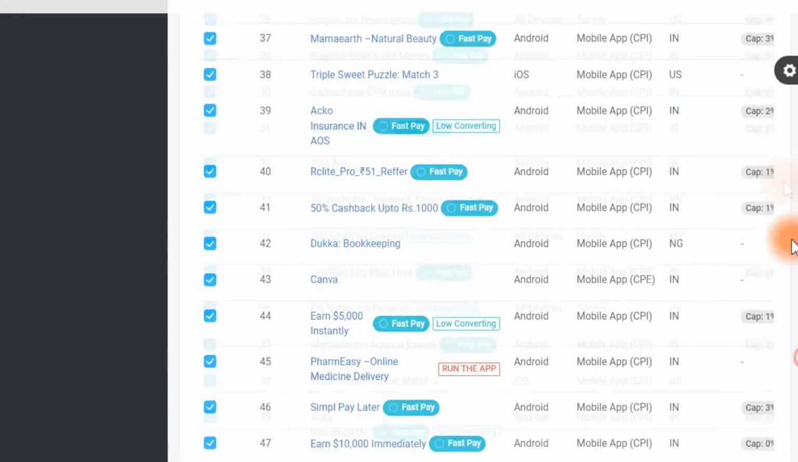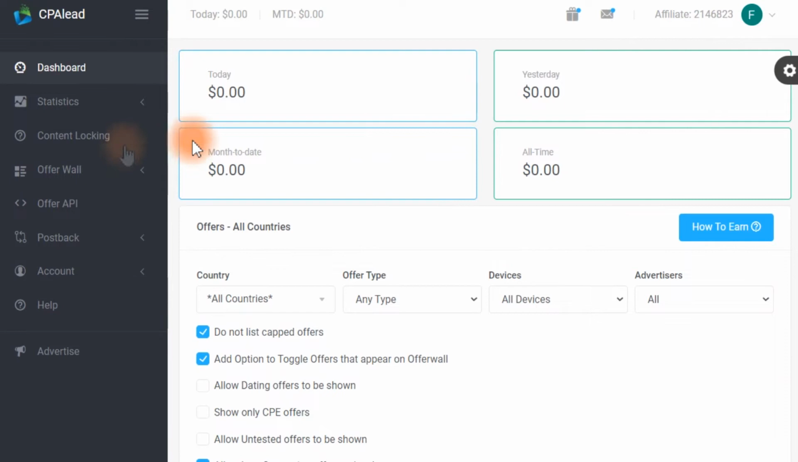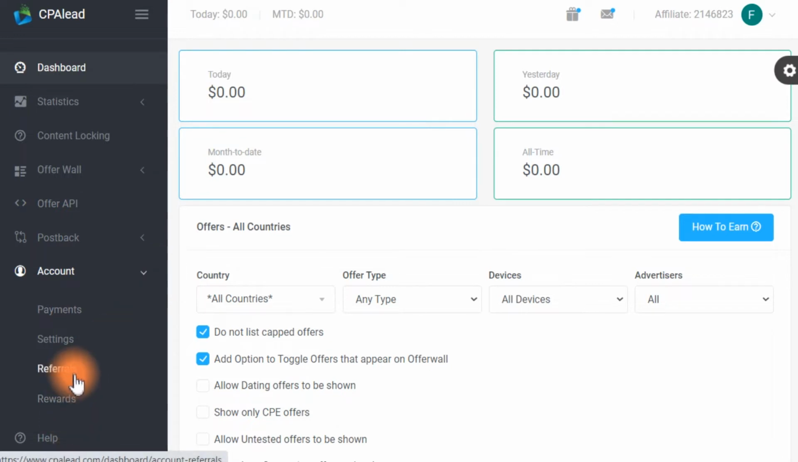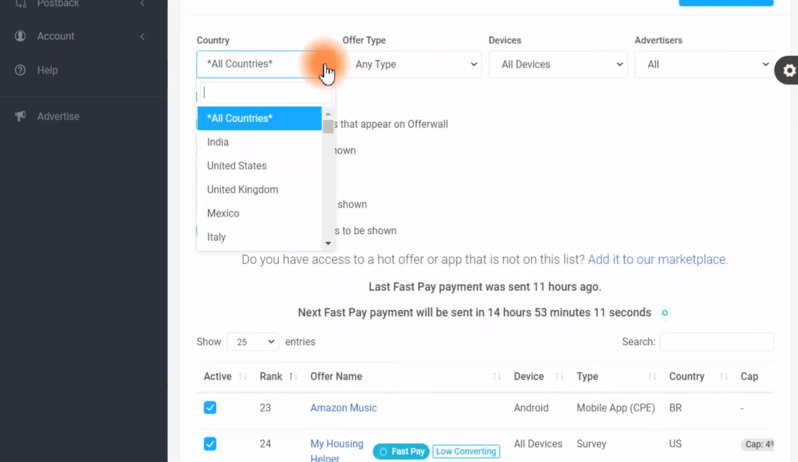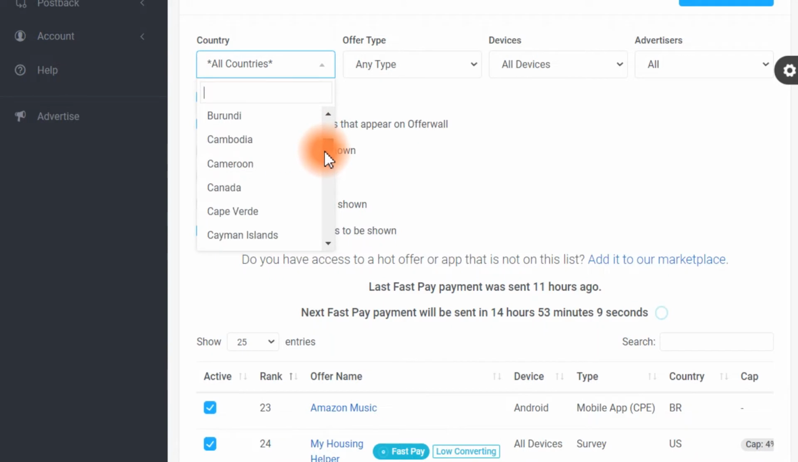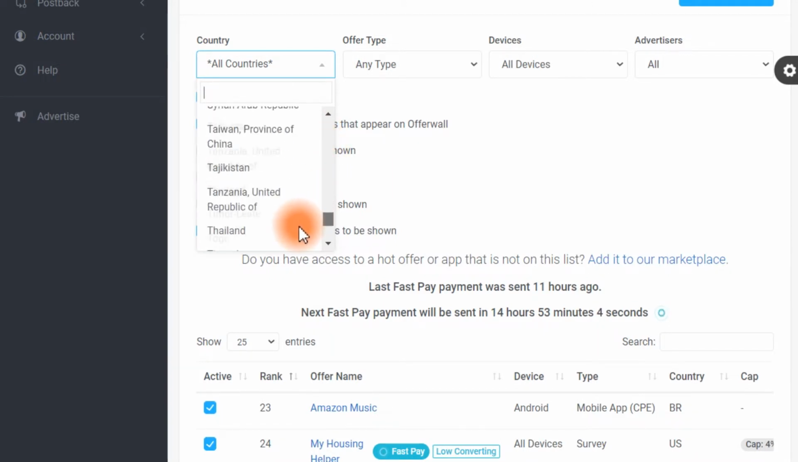As soon as you sign up and create your account, the next step will be going over to the dashboard. In the dashboard, you are going to keep track of all of your earnings. Now guys, here you have the statistics, the content locking, offer wall also, and postback and your account. At the account option, you are going to see your payments and also the rewards that you are going to get. So if you go over here down below, you're going to check out all of the options of the countries, which I told you is worldwide available. So your country is also over here, so don't worry about this part.